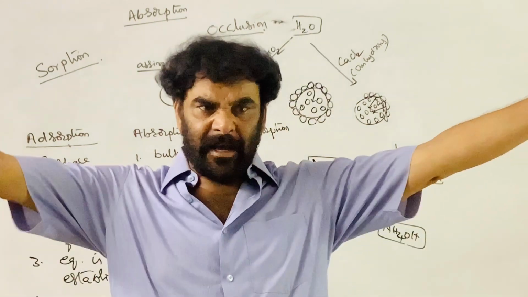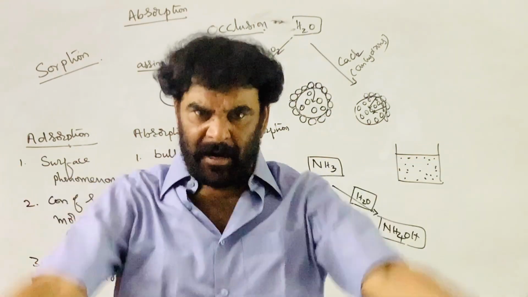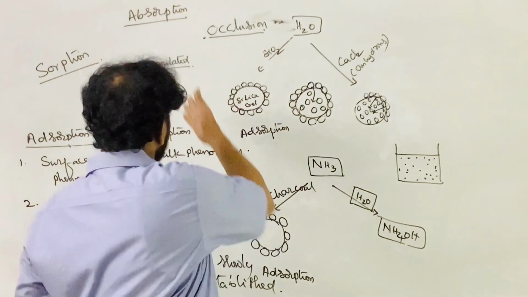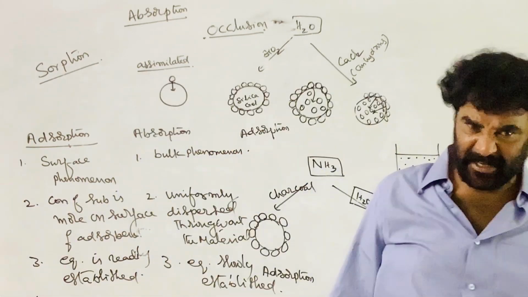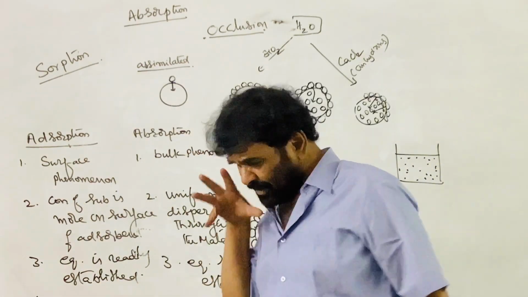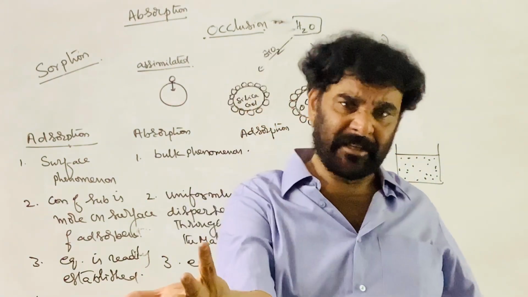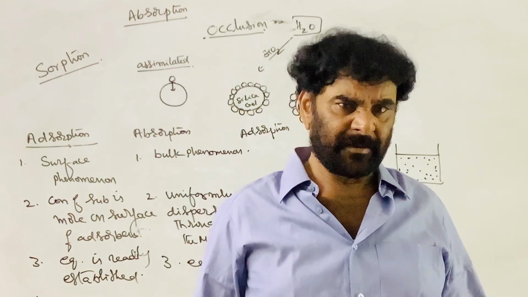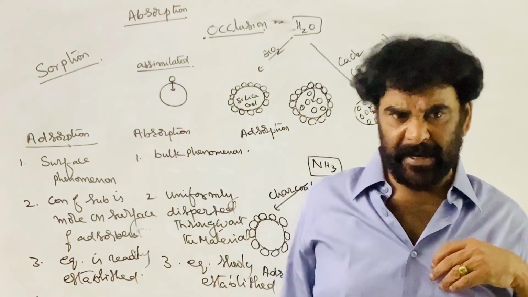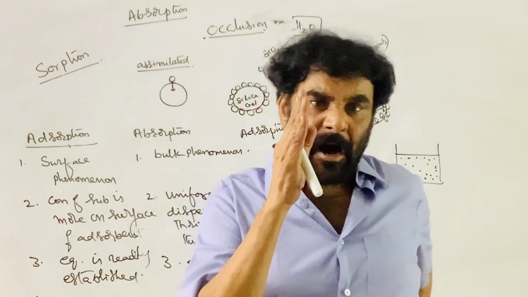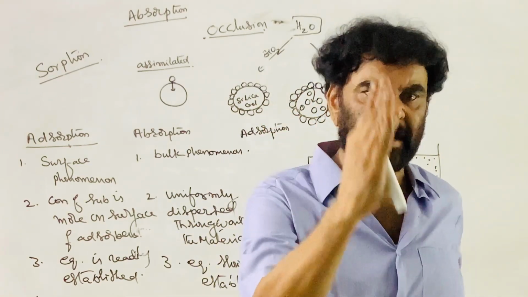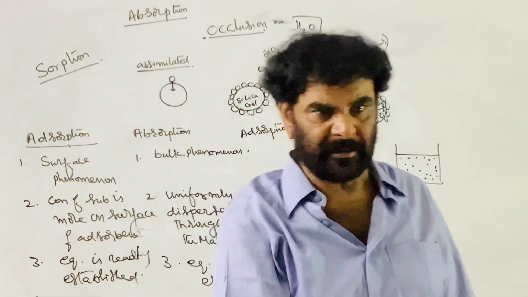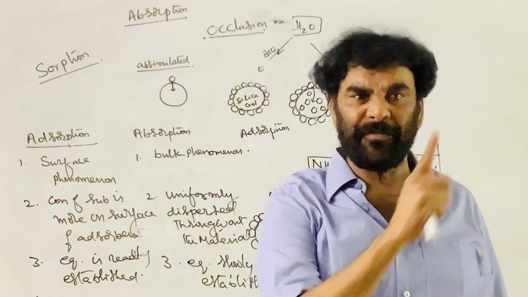Therefore, instead of taking a metal in the form of one lump, it is taken in a finely divided form. So take palladium, platinum, nickel or anything finely divided. If you pass the gas, it is adsorbed on the surface of the catalyst, the surface of the adsorbent. The adsorption of the gas on the surface of the metal is called occlusion. Occlusion is nothing but the adsorption phenomenon.